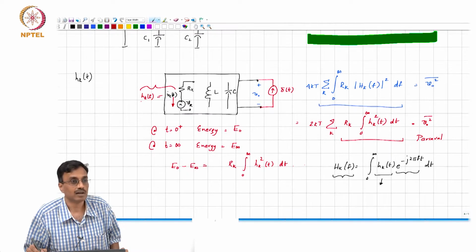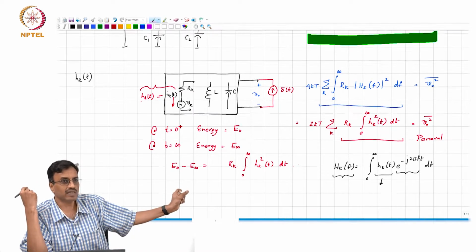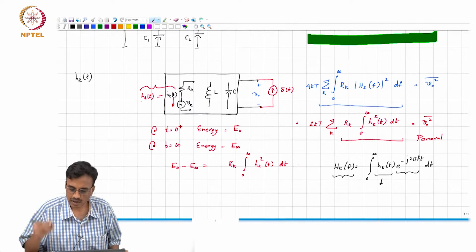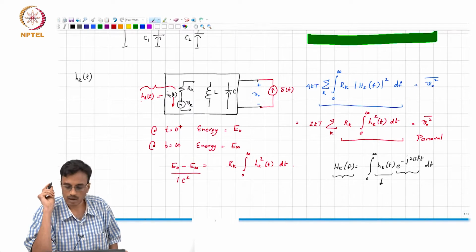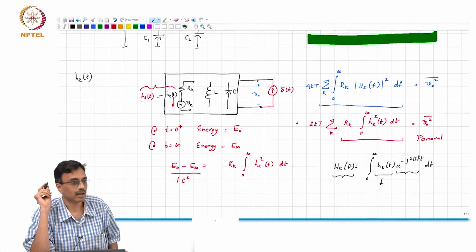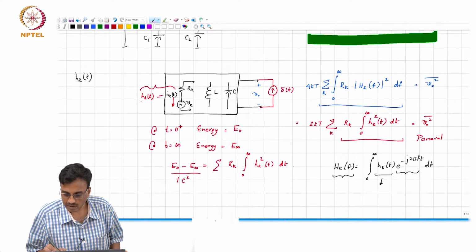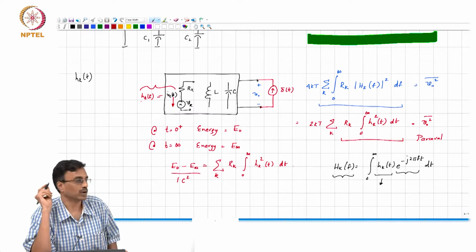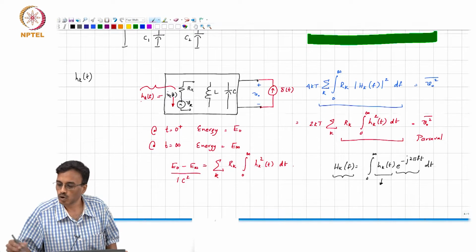You have to multiply that hk with ampere second, which is coulomb, correct. So, if I divide this by 1 coulomb square, I basically get Rk times integral 0 to infinity hk square of t dt. And the summation over k is obvious, correct. Is this clear?